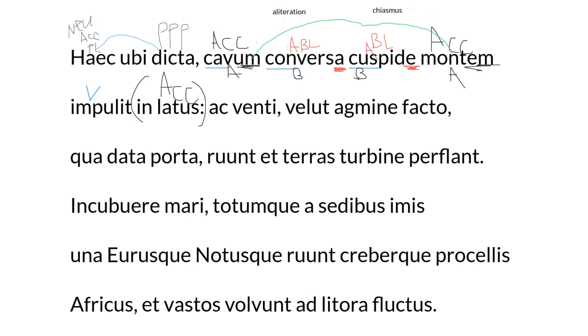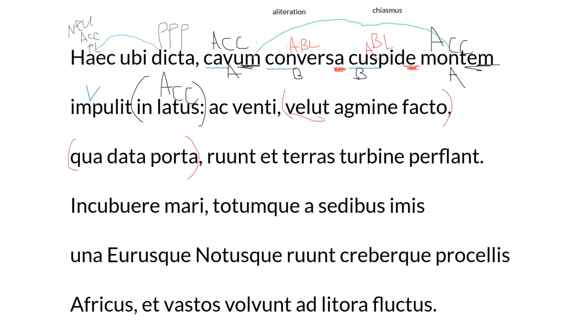Or you could say he struck into the side of the hollow mountain with a turned tip. Both are correct. As we go through the next one, you want to try to break up this sentence to help it make sense. You can see they've done a nice job by putting in commas for you. So that's its own little phrase unit. And then qua is a relative clause. So that's its own little phrase as well.